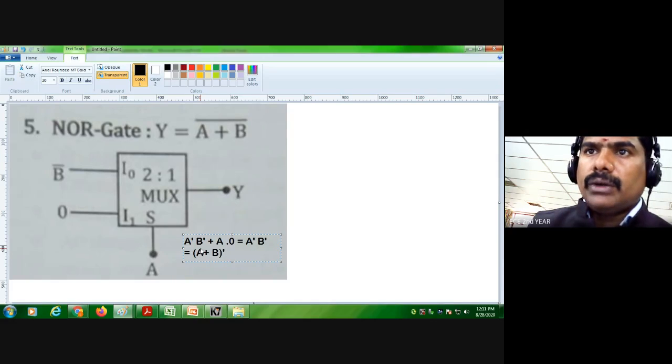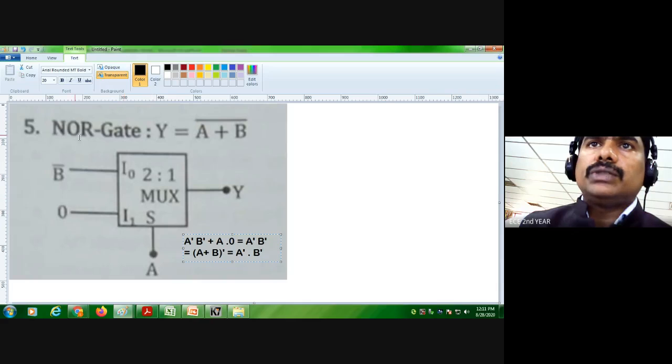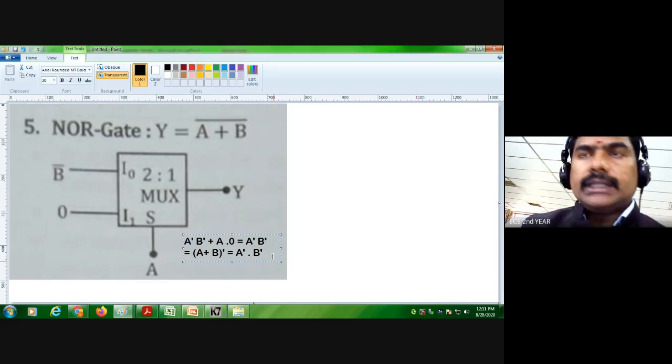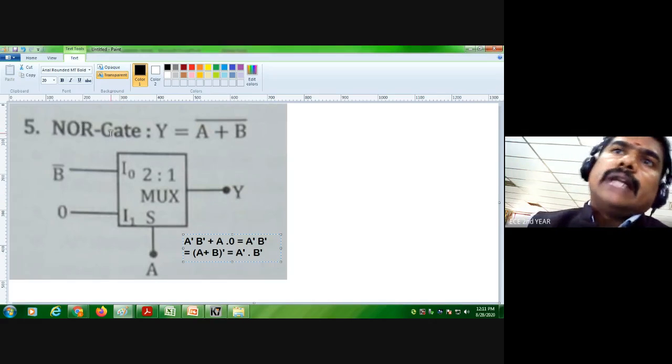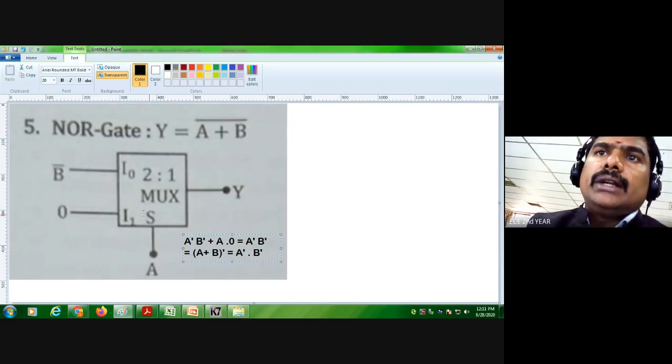So A plus B whole bar equals A bar dot B bar. Now we can use this 2:1 multiplexer as a NOR gate. So this shows how we can use multiplexers as AND gate, OR gate and so on.